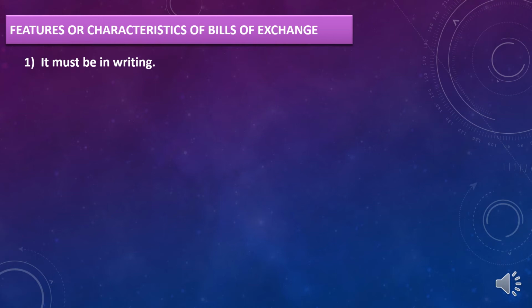If after 3 months Mr. B is not ready to pay the money, then you have the proof with you that this is the agreement and signed by you, accepted by you, that you should make the payment. That's why it must be in writing.